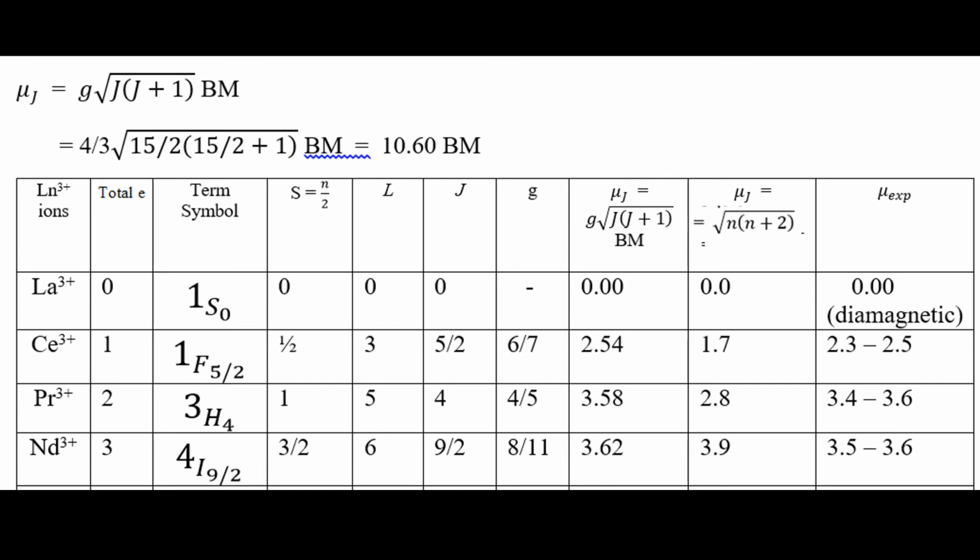Similarly you can calculate Pr 3 plus, Nd 3 plus, Pm 3 plus, using the same formula. We also calculated these separately in the earlier page of this class. And here see the interval. Next, what is on the next page? What do I see here?